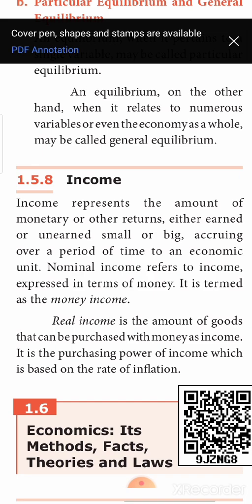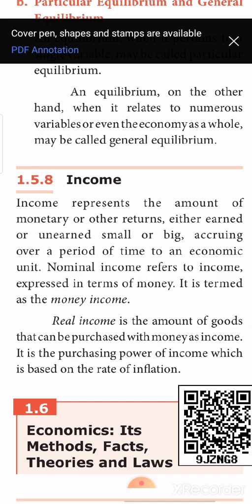When we talk of income, you can classify income into two types. One is nominal income, the other is real income. Nominal income refers to the income which is expressed in terms of money. You otherwise call it money income. Underline this. Nominal income refers to income expressed in money terms. It is also called money income. Real income is the amount of goods and services that can be purchased with money as your income. Underline this. It is the purchasing power of income. It is based on the rate of inflation.